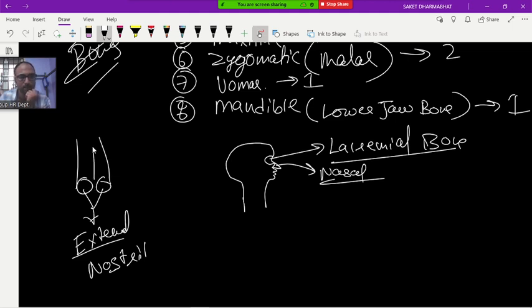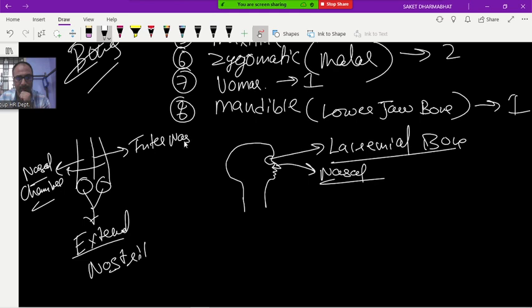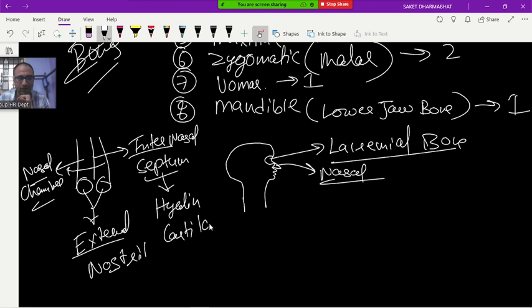So this is the nasal chamber. Very good. How many nasal chambers? Two nasal chambers are there. Both the nasal chambers are separated by what? Intranasal septum. This intranasal septum is made up of which cartilage? Hyaline cartilage. Very good. What is hyaline cartilage? I will explain in the animal tissue chapter.